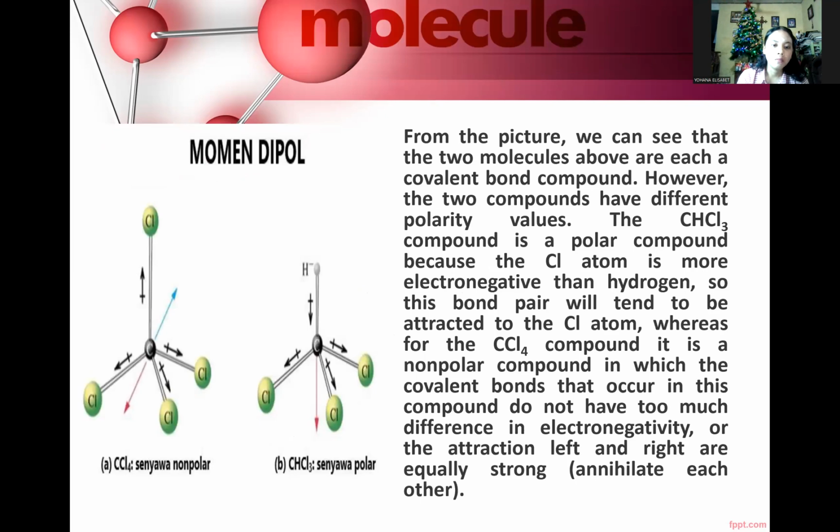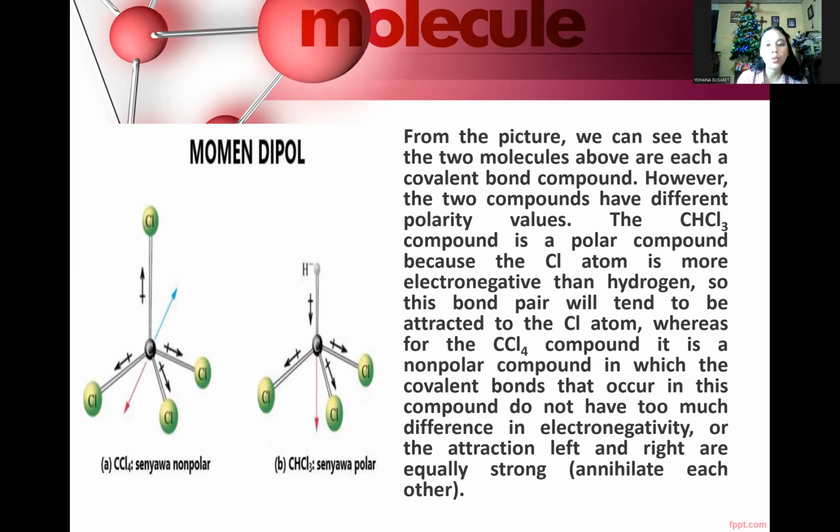And then we can see this is the CCl4 compound and then the CHCl3 compound, whereas CCl4 is a non-polar compound and CHCl3 is a polar compound. From the picture, we can see that the two molecules are each a covalent bond compound. However, the two compounds have different polarity values.